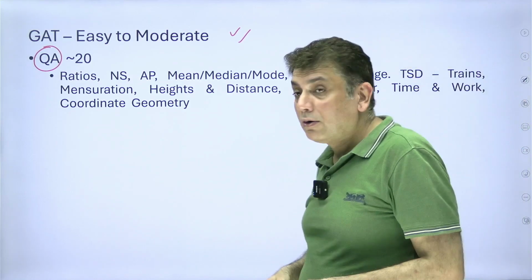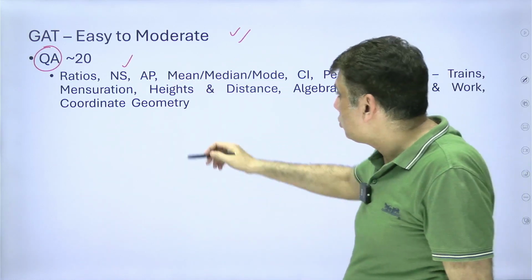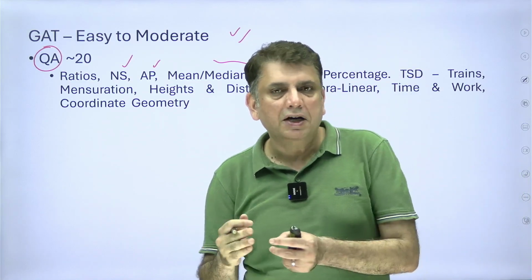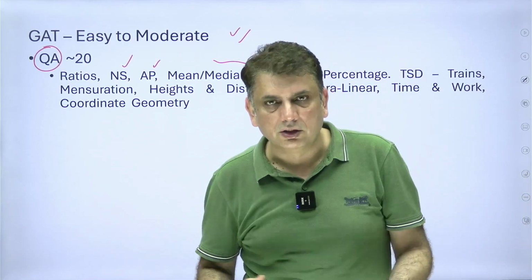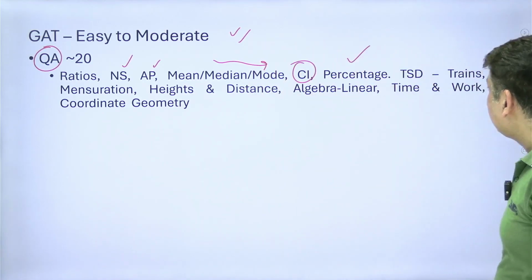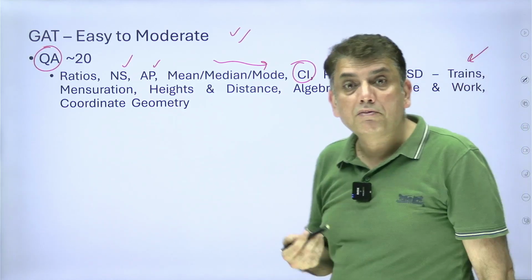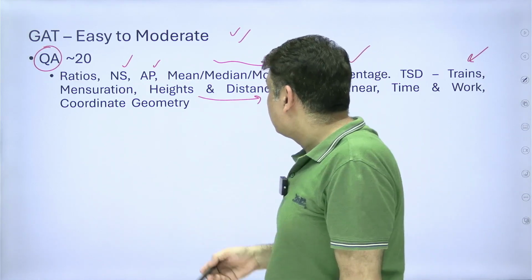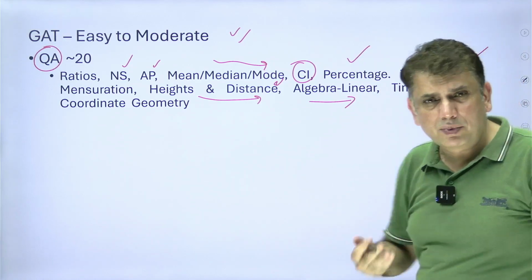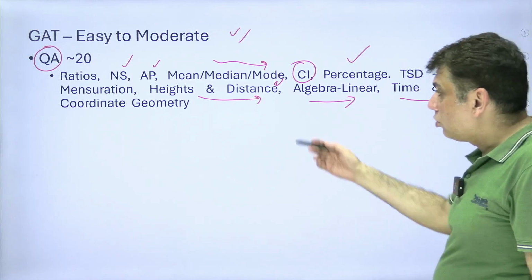Questions were from ratios, number system, arithmetic progression, mean median mode. We have seen mean median mode questions on almost all the shifts of the general aptitude test. Also questions on compound interest, percentage, time speed distance, specifically on trains, mensuration, heights and distance, which is a part of trigonometry, and algebra. There was a very easy question on algebra, on linear equations, then time and work, and coordinate geometry.